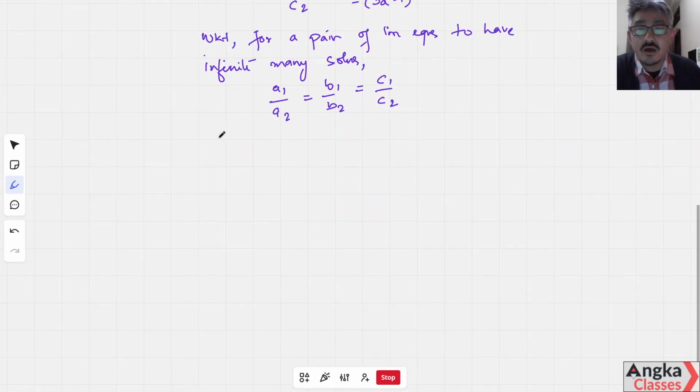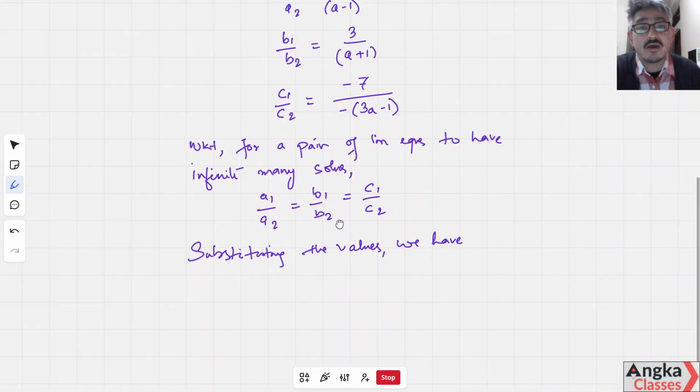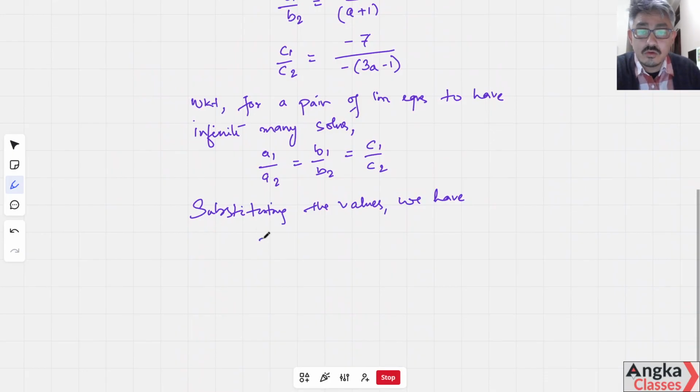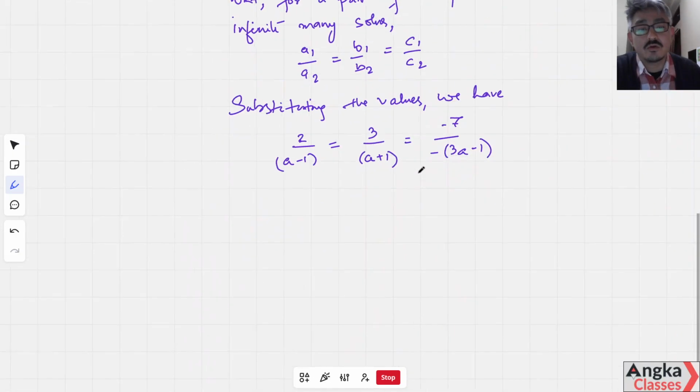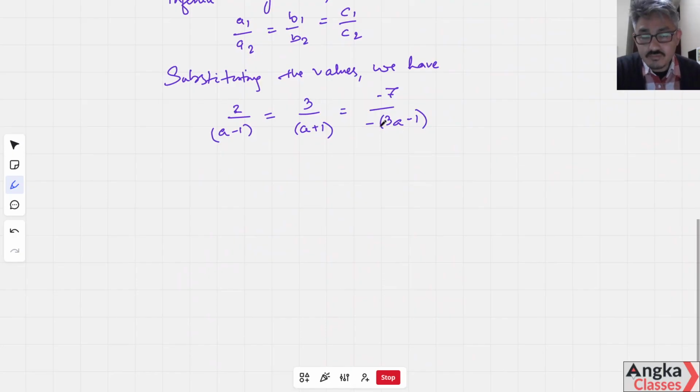Substituting the values of the ratios, we have a1 by a2 is 2 upon A minus 1, which is equal to b1 by b2 is 3 upon A plus 1, and c1 by c2 is minus 7 upon minus 3A plus 1. Okay, now we have an equation.